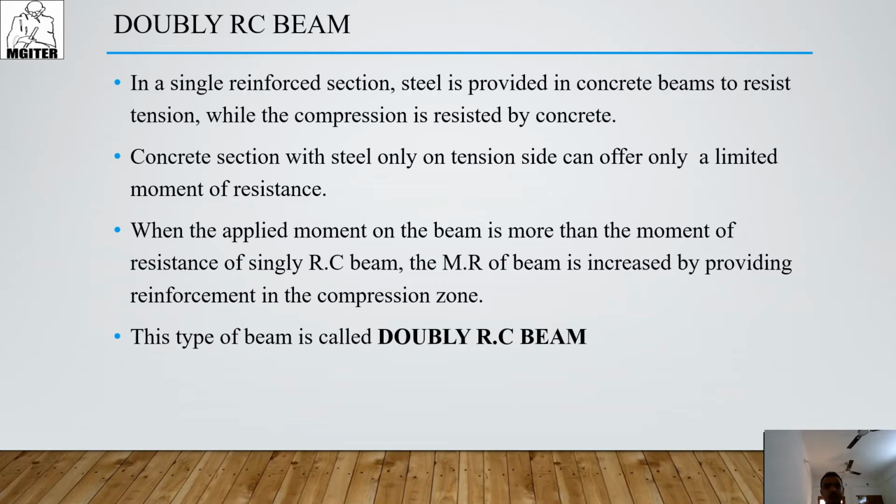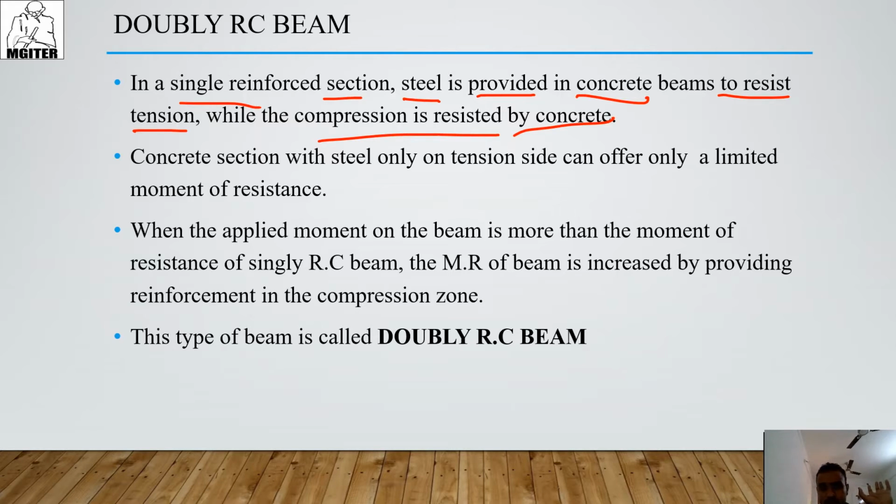So here is the definition of WRC beam. What is WRC beam? First of all, we have to understand the singly RC beam. In the singly reinforced section, steel is provided in the concrete beam to resist tension, while the compression is resisted by the concrete. So in the singly RC beam, we assign steel only to resist the tension force, and concrete resists the compression force.